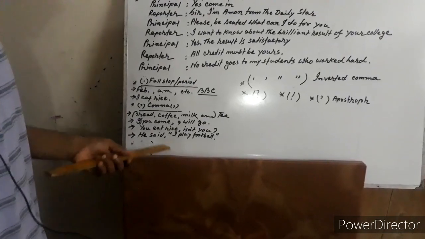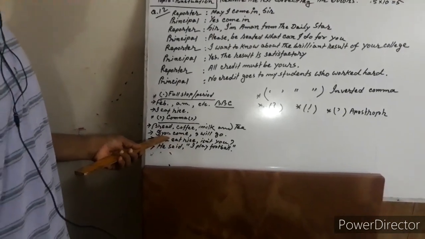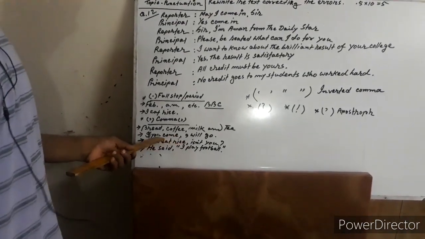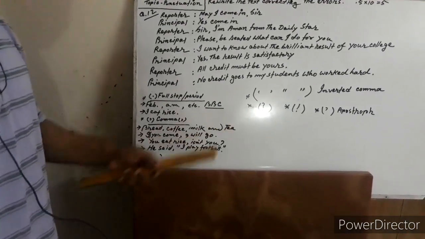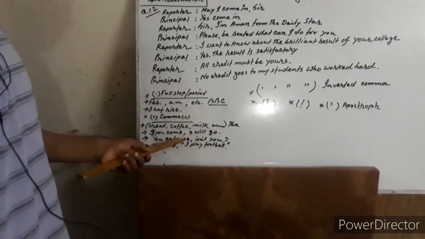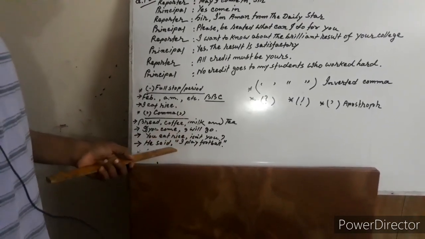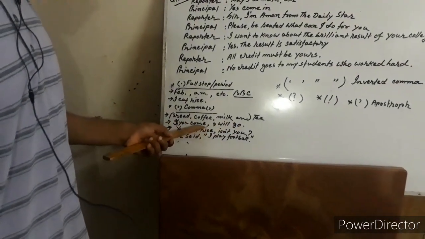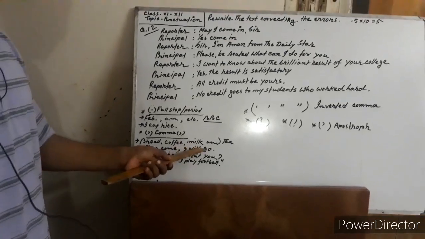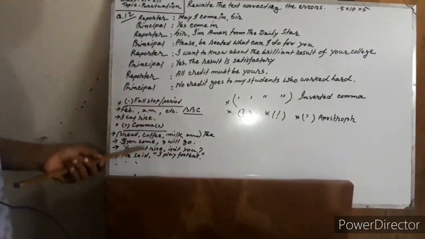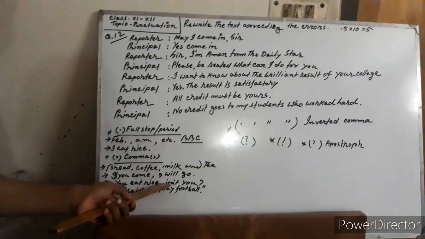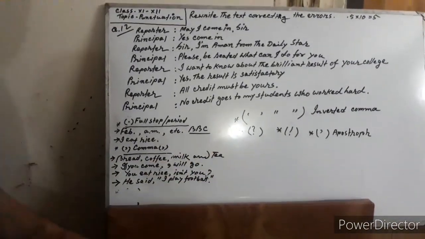And here a sentence: If you come, comma, I will go, full stop. Here you must notice that this is a dependent clause and an independent clause. If you want to separate a dependent clause from the independent clause, or the independent from the dependent, a comma should be used.